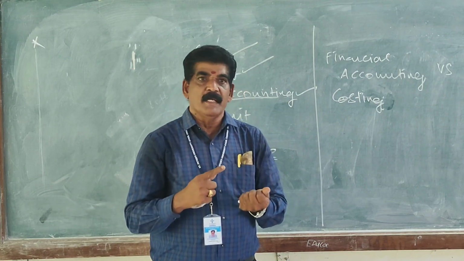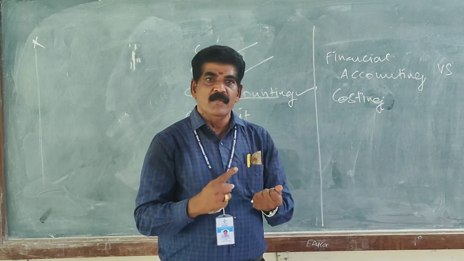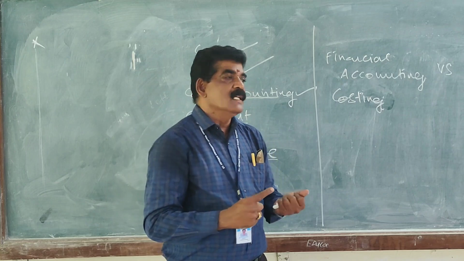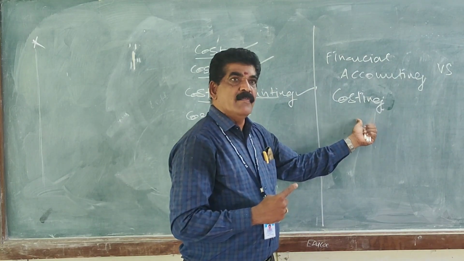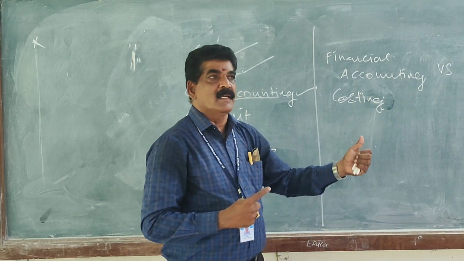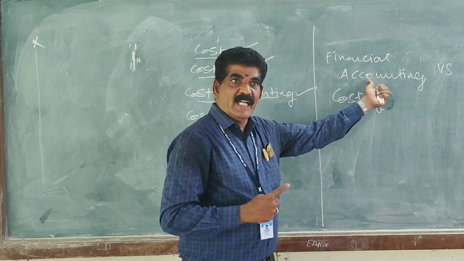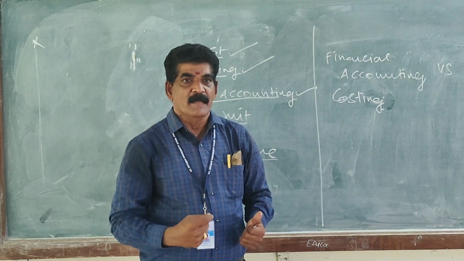The labor cost per unit? The overhead expenditure per unit? The sales per unit? The profit per unit? These are all aspects carried out in cost accounting. Here we find the result per unit, whereas in financial accounting we get the result in aggregate.